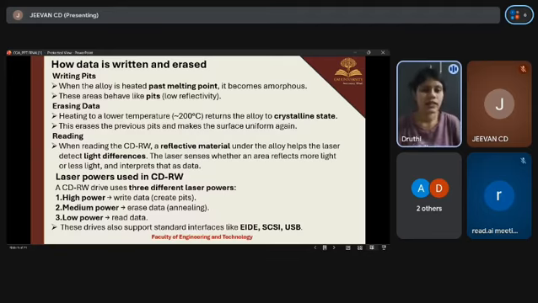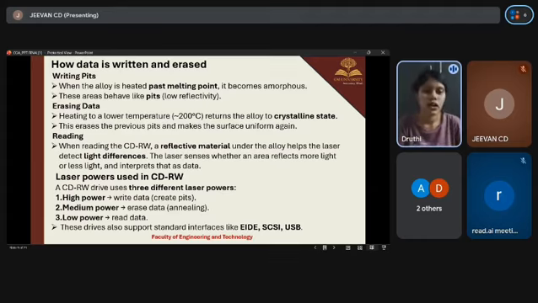Writing data. When the special alloy layer is heated above its melting point using a high power laser, the alloy becomes amorphous. These amorphous areas have low reflectivity and behave like pits. These pits represent stored data, like in binary, zeros and ones. And then erasing data. To erase data, the alloy is heated to a lower temperature, around 200 degrees Celsius, and this returns the alloy to the crystalline state. In this state, previous bits are removed and the surface becomes uniform and reflective again. This process erases the old data completely.